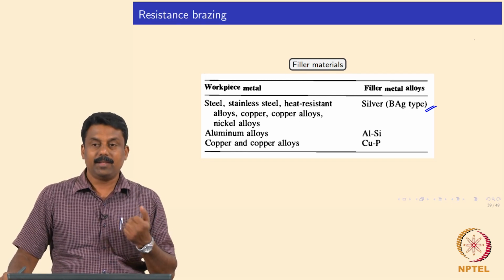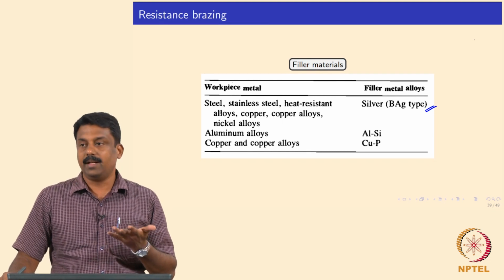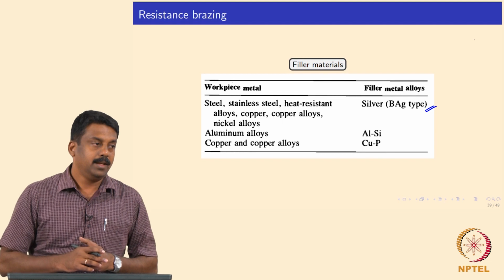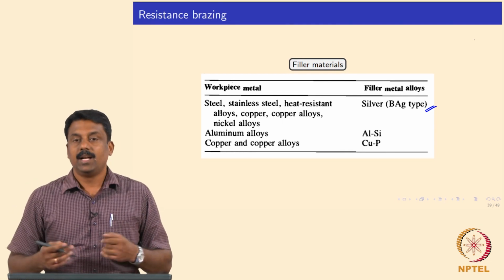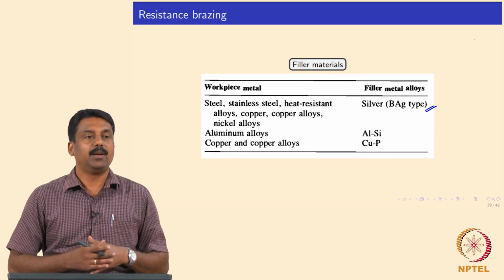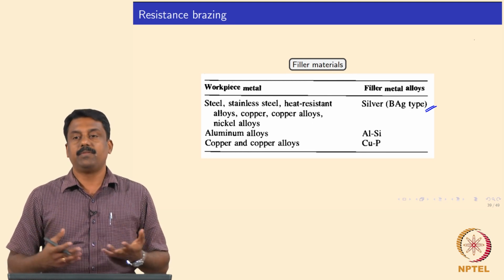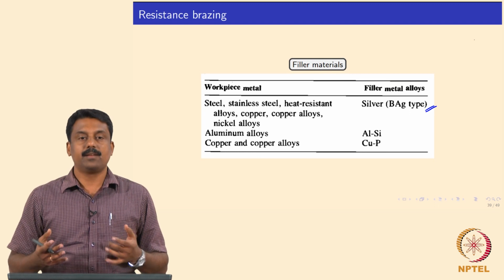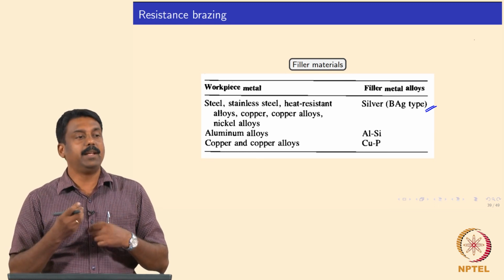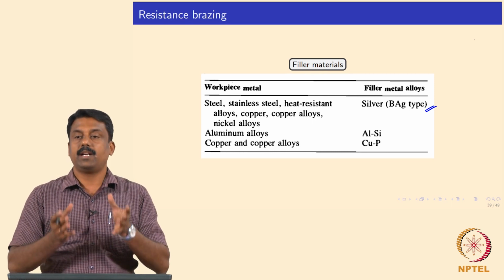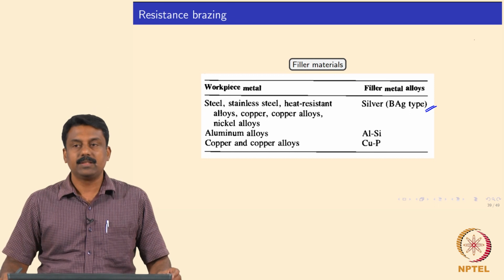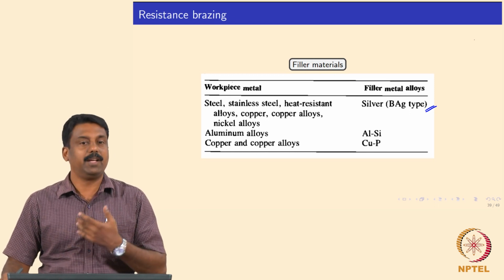But if we replace lead with silver, then the carcinogenic problems can be overcome. So the silver paste or a silver filler with flux-coated silver wires are very commonly used for brazing and soldering applications. And these silver-based solders and brazes can also withstand higher temperatures because the melting point is slightly higher than lead-based solders. So for brazing applications, we commonly use silver